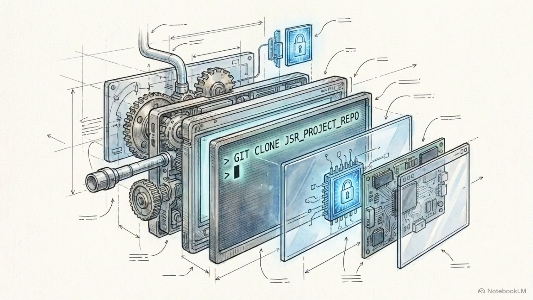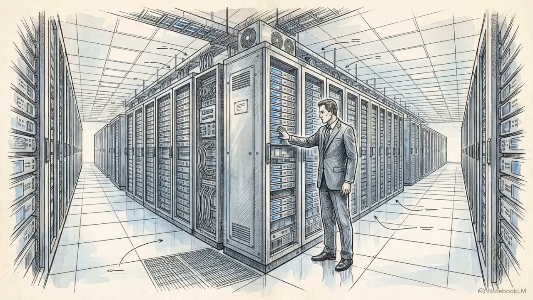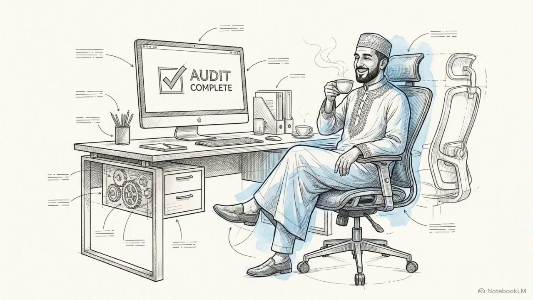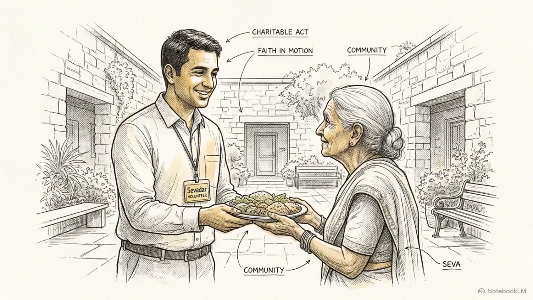Project JSR is open source under the MIT license. Any trust can clone the repository and deploy this infrastructure on their own servers, retaining total ownership of their data. By automating the process of verification, JSR removes the burden of proving innocence. It allows the Sevadars to stop managing suspicion and focus entirely on their service.